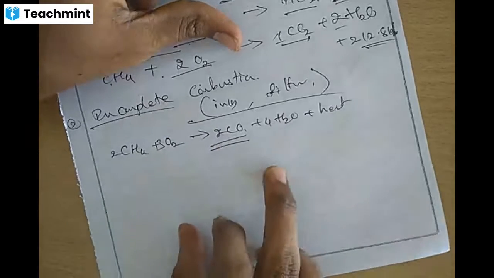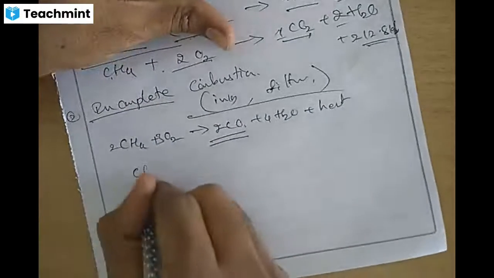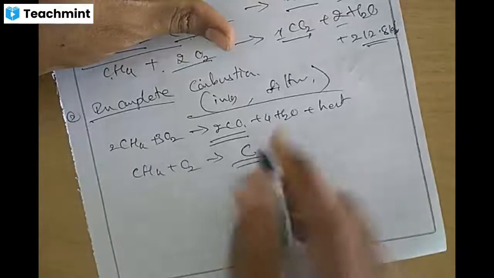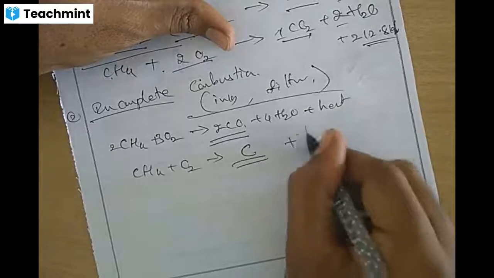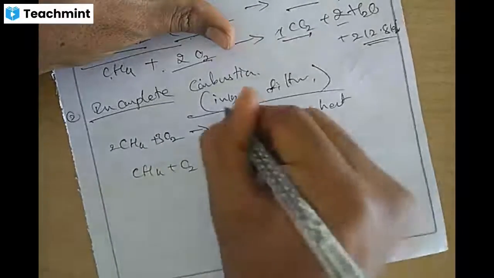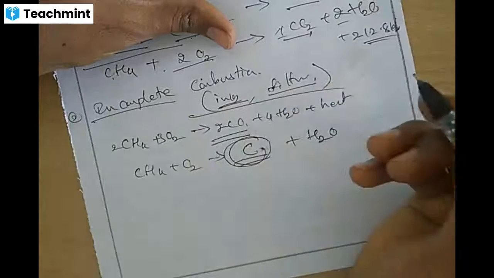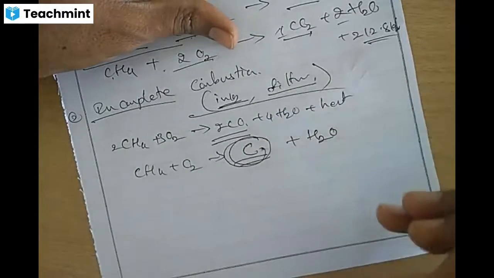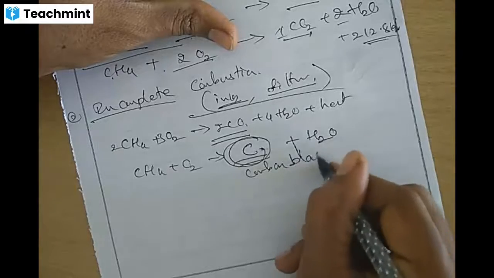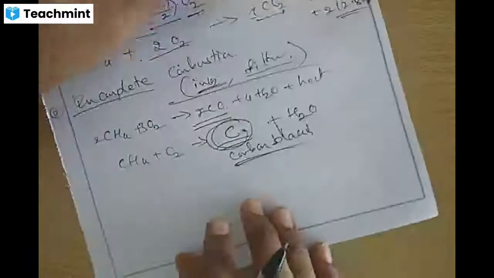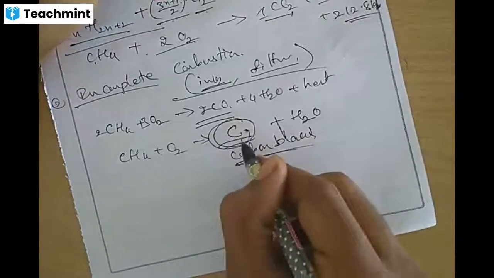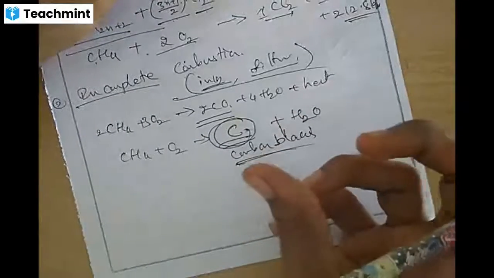Methane treated with oxygen forms carbon black and water. Carbon black is used in the preparation of ink and black pigments. Due to incomplete combustion, the pollution is more.